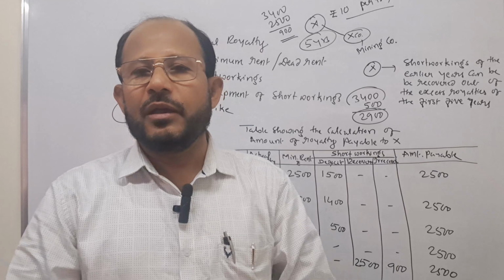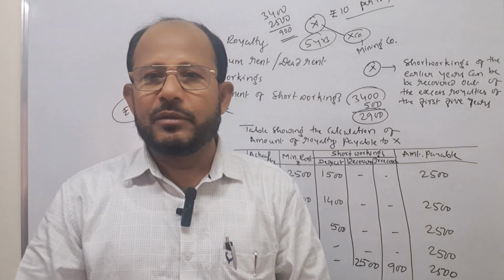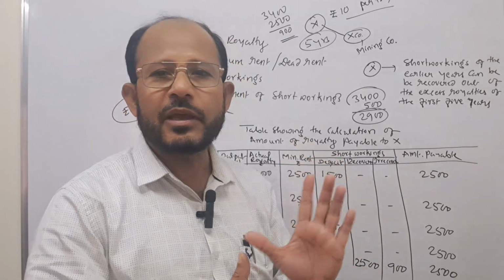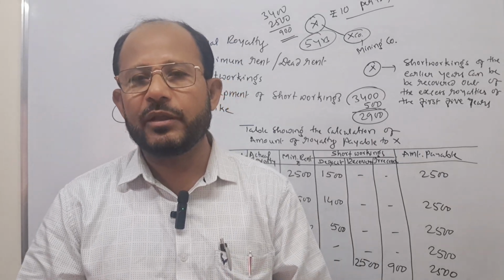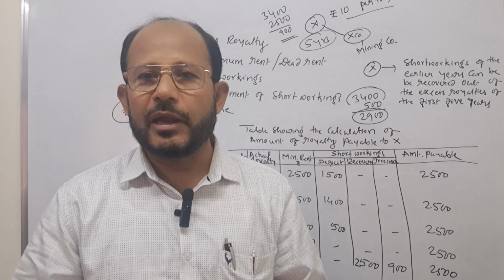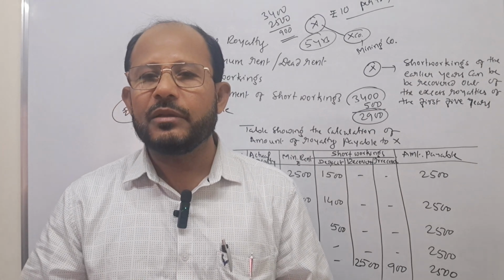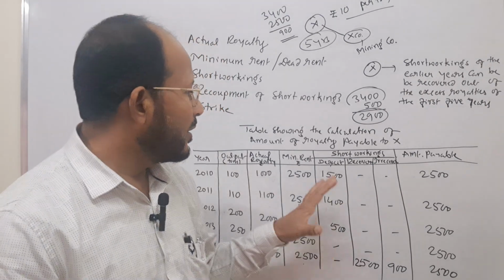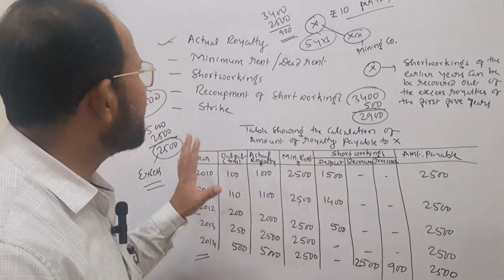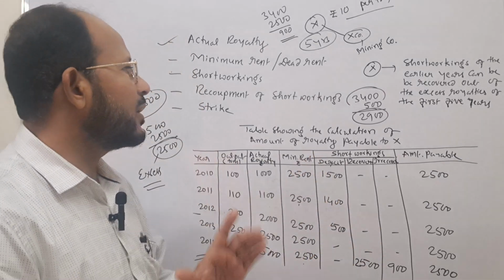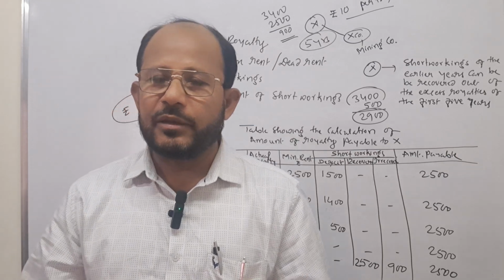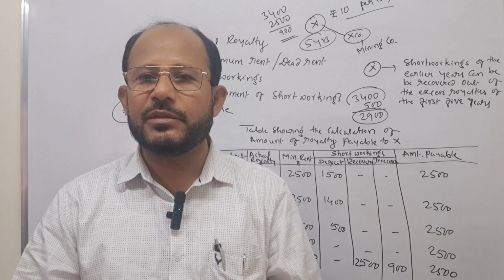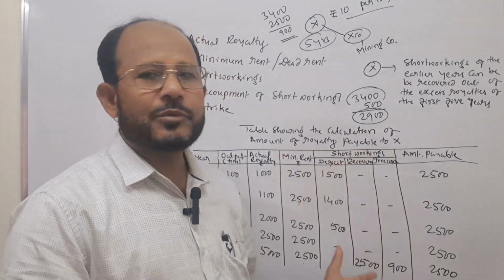See, this is the way you have to prepare the table showing the calculation of the actual amount of royalty, or the amount of royalty payable to the landlord or the owner of the right. This is the information about the royalty. In the next class, I am going to explain what the journal entries are and how the problems are solved.